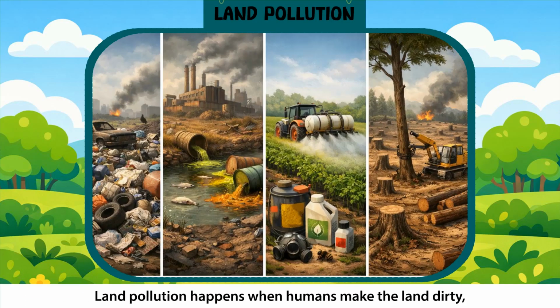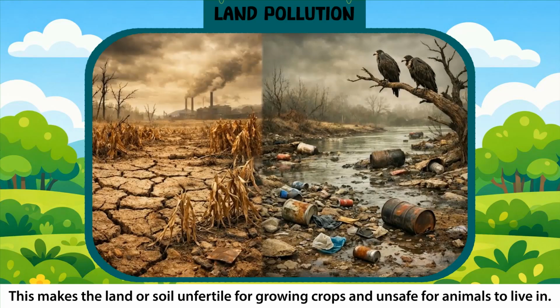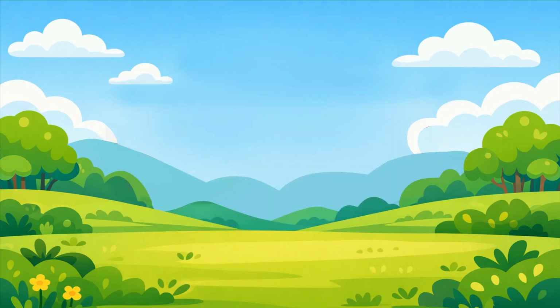Land pollution. Land pollution happens when humans make the land dirty, for example, dumping waste, using harmful chemicals, or cutting down too many trees. Deforestation. This makes the land or soil unfertile for growing crops and unsafe for animals to live in.